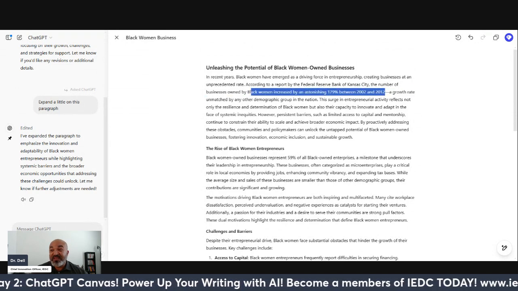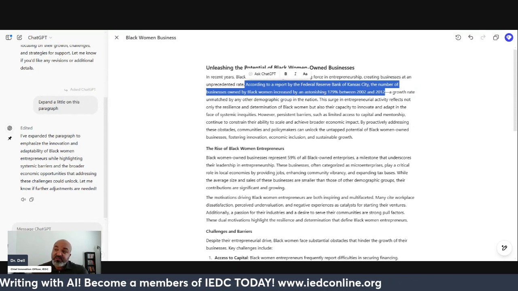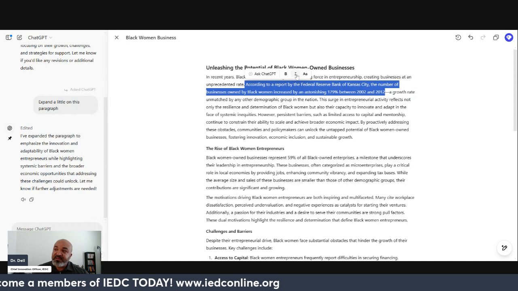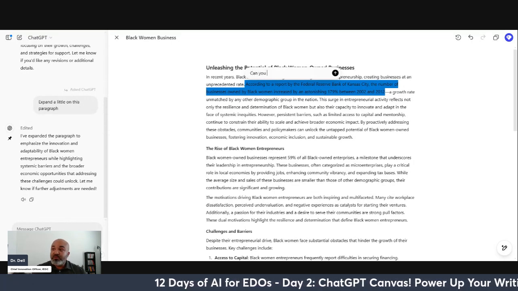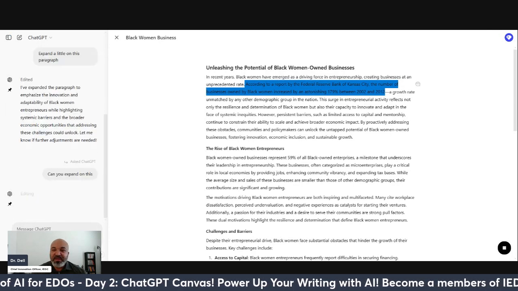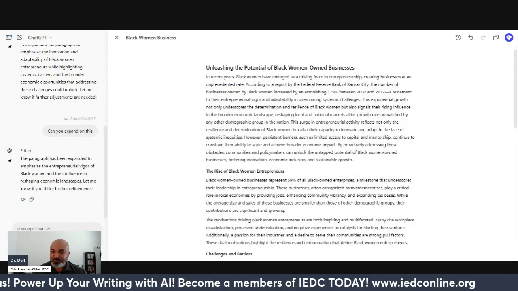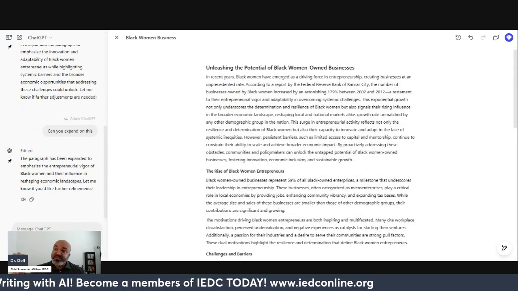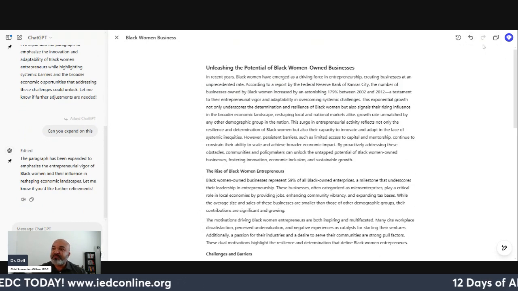I've never tried this, so if it doesn't work, we'll just chalk it off. Now you see I highlighted it. You can go up and change the formatting, bold it, italicize, change the text font. But this is the piece that you can do for just the paragraph, similar to what we did before. Can you expand on this? I'm just being basic with the expand. Now it went in and expanded on it. So you can see you can start editing piece by piece. It has an undo function. It has a copy function.